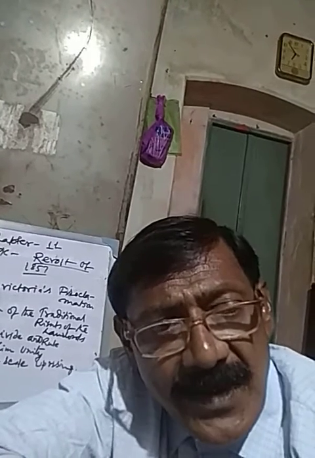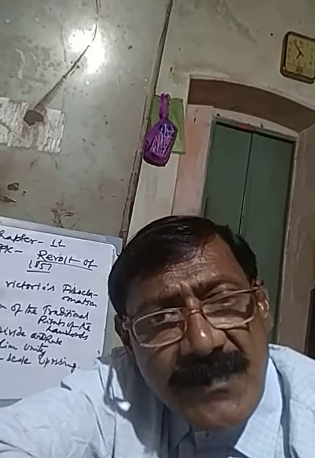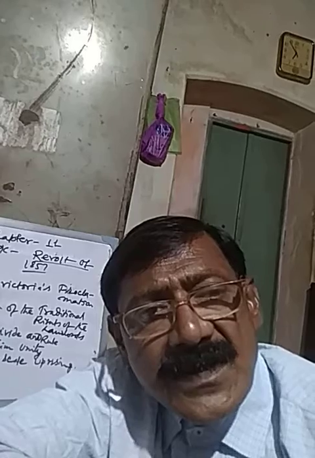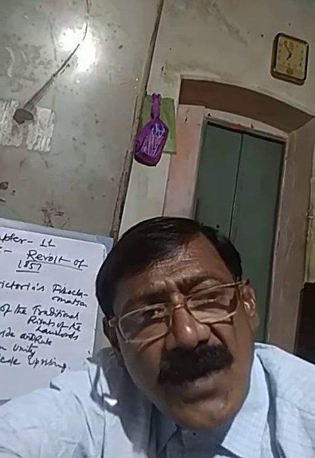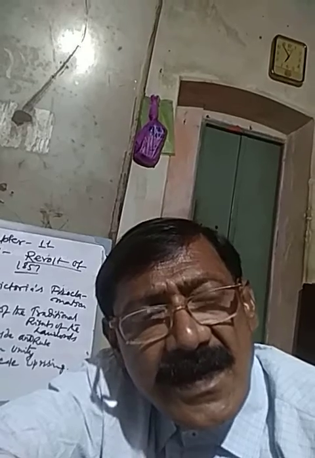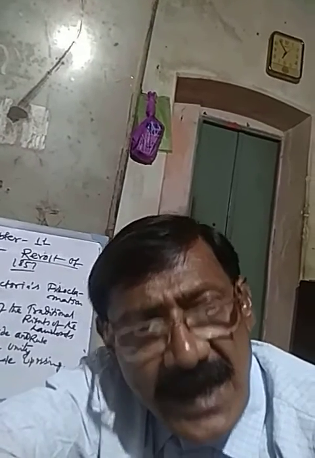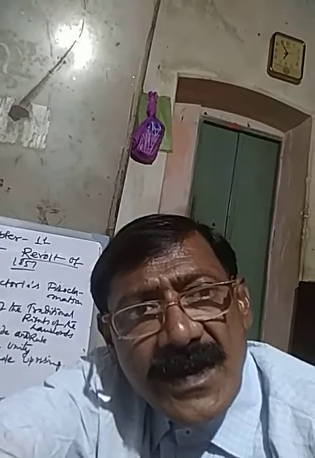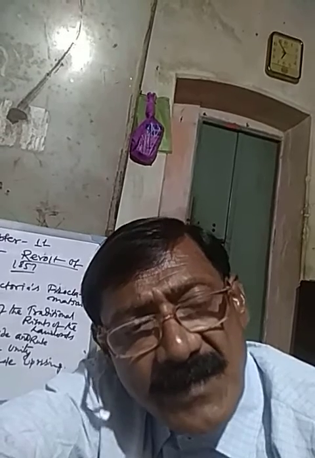Unity came only on the part of some traditional zamindars who were insulted at the hands of the Britishers, or some peasants and farmers who were humiliated at the hands of the Britishers. Only this section of people participated in the Sepoy Mutiny or in the First War of Independence.